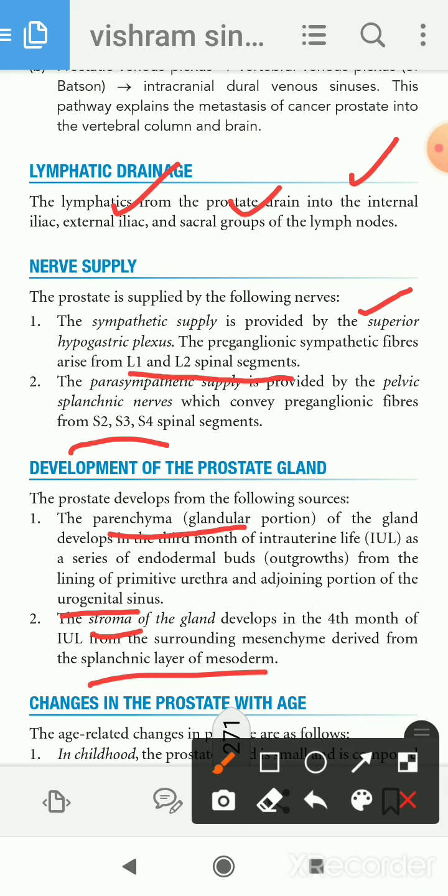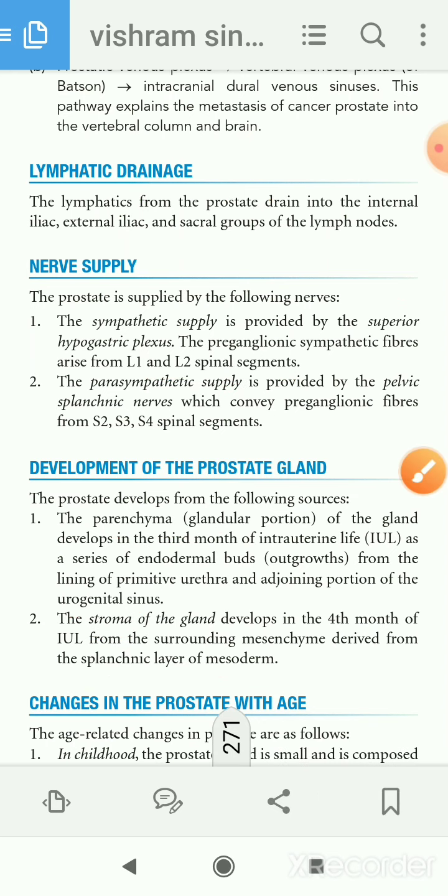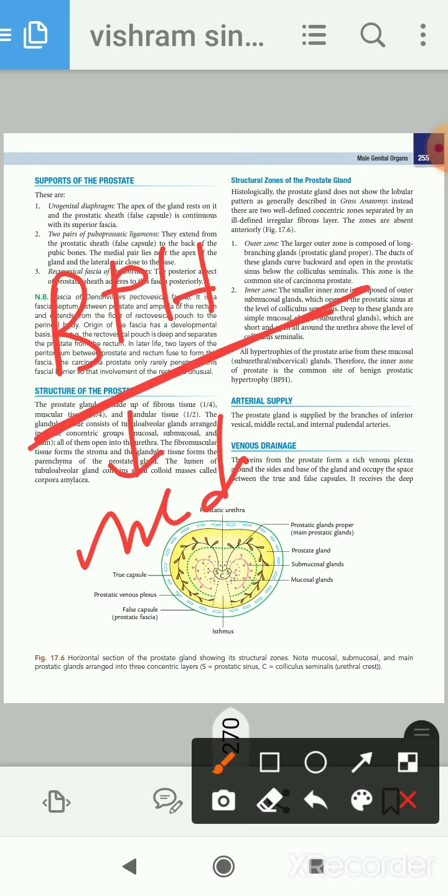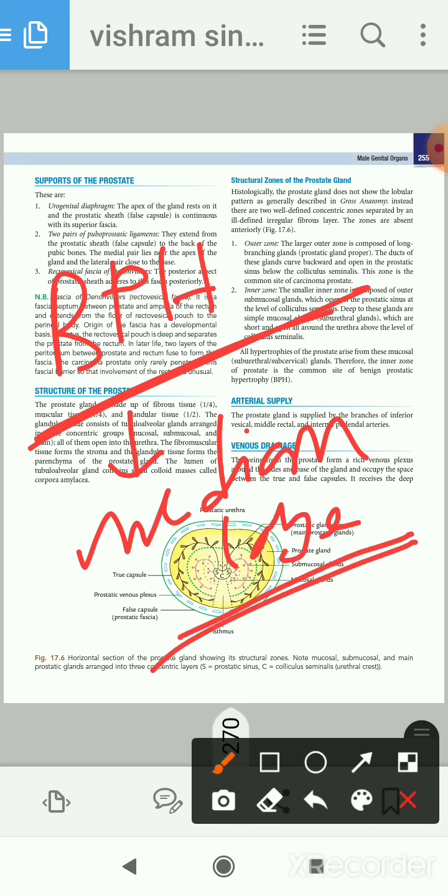And what is the clinical anatomy? We already told you, that is BPH or benign prostatic hyperplasia. In this condition, the prostate is enlarged and mainly the median lobe is enlarged. So it will obstruct the neck of the bladder. So there will be retention of urine and difficulty in urination, and it is treated surgically, where we resect the extra enlarged prostate. So that's all about the prostate.